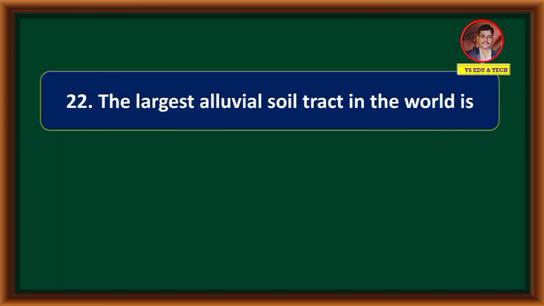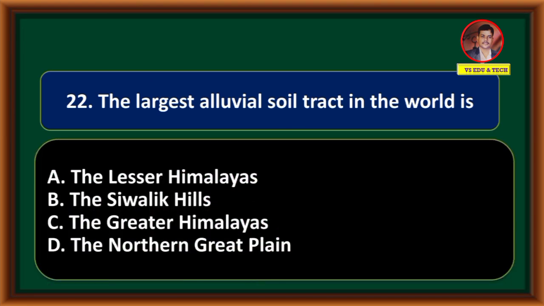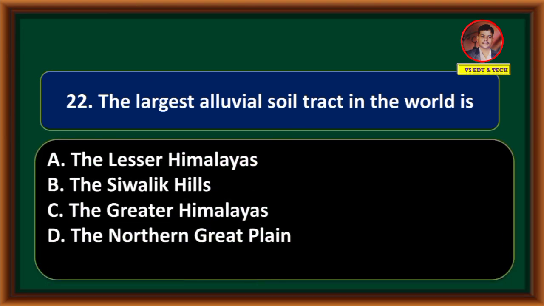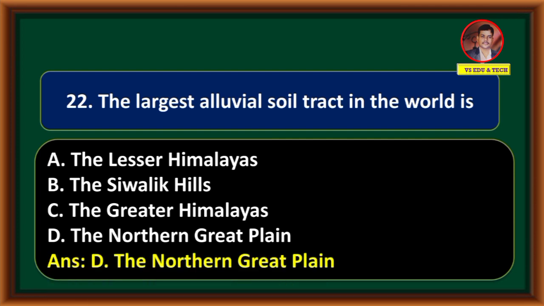The largest alluvial soil tract in the world is the Lesser Himalayas, the Sivalik Hills, the Greater Himalayas, the Northern Great Plain. Correct answer is option D, the Northern Great Plain.